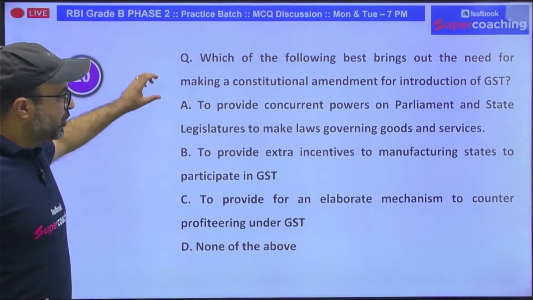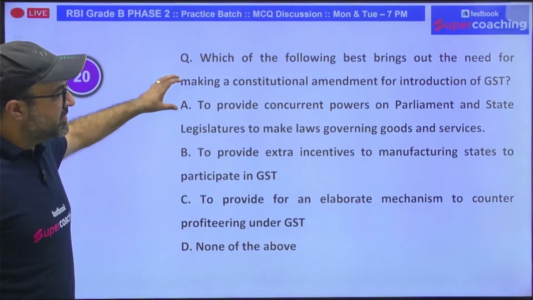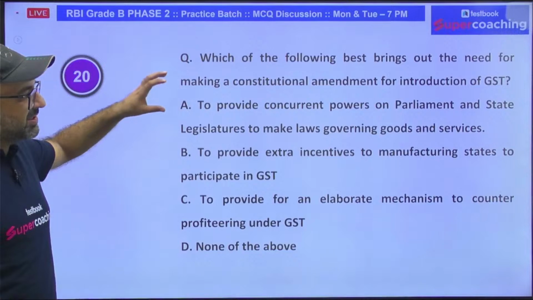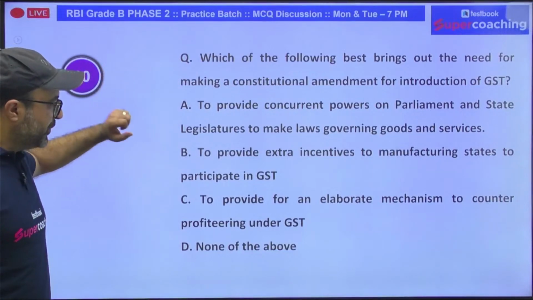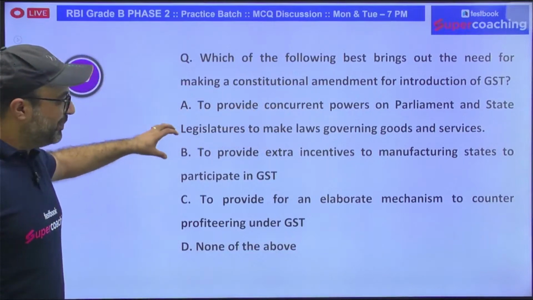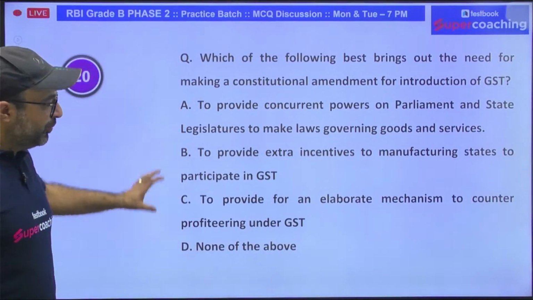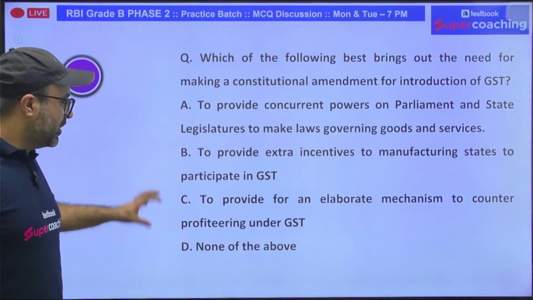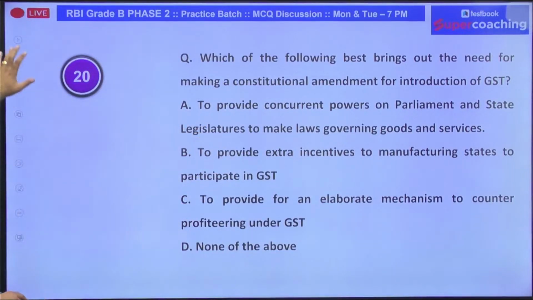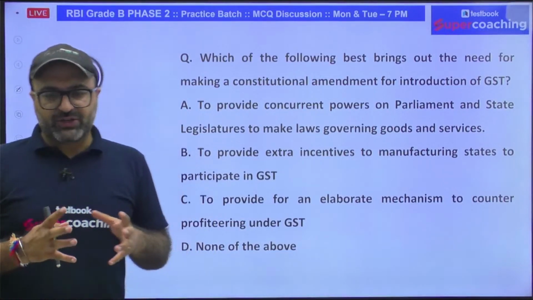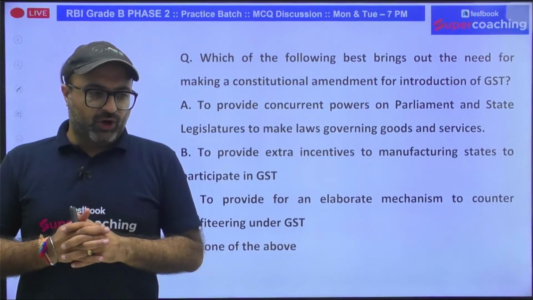First, to provide concurrent powers on Parliament and state legislatures to make laws governing goods and services. To provide extra incentives to manufacturing states to participate in GST. To provide for an elaborate mechanism to counter profiteering under GST. The question is, why was the constitutional amendment done in order to implement GST?